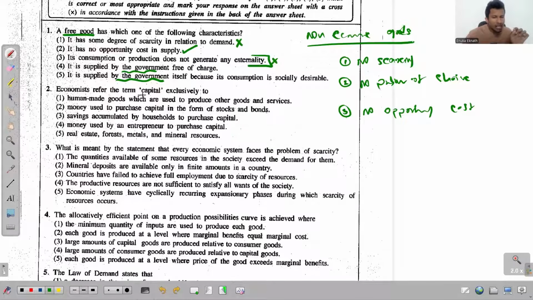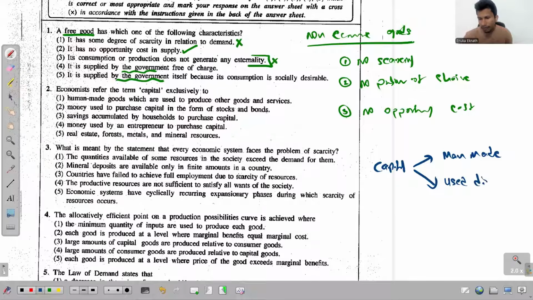Economists refer the term capital exclusively to... okay, so if you need to recognize something to be a part of capital, there must be two main qualities of that given resource. And what are those two qualities? On one side, this given resource has to be man-made, right? And secondly, this must be used directly in the production process.